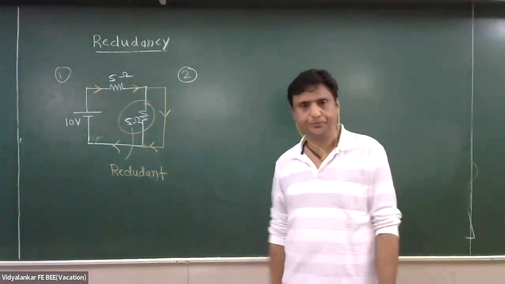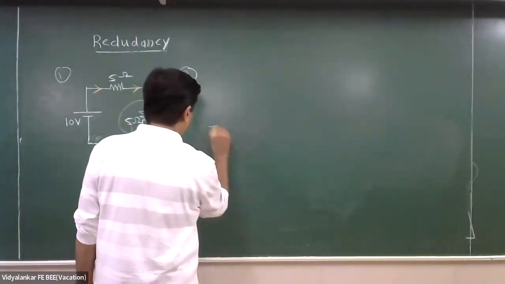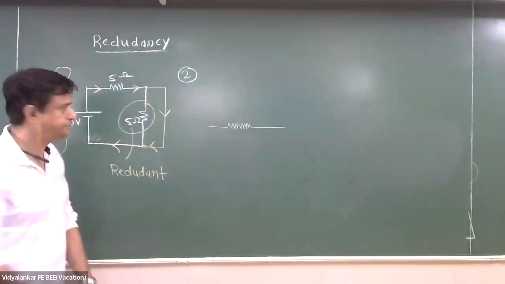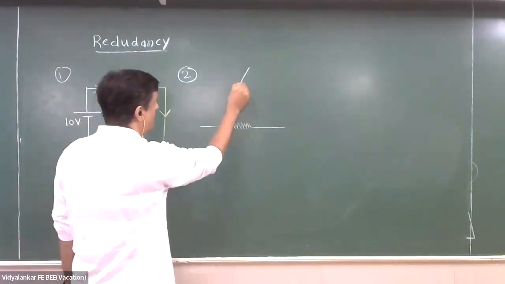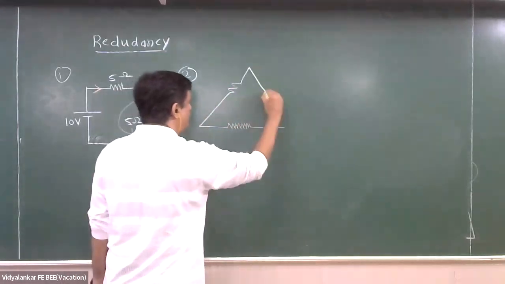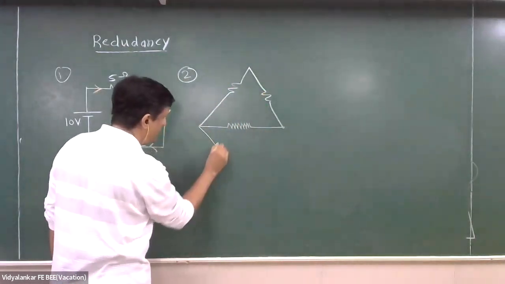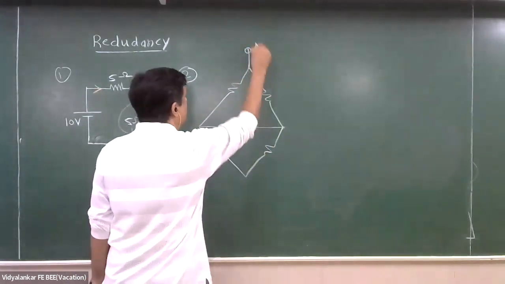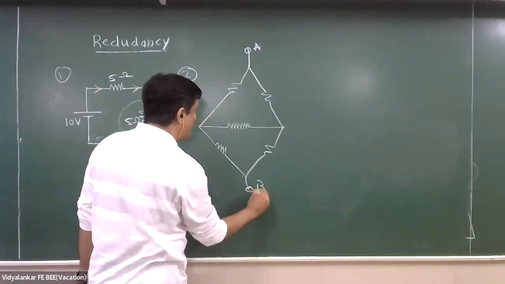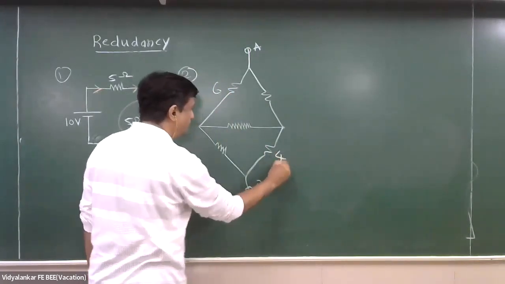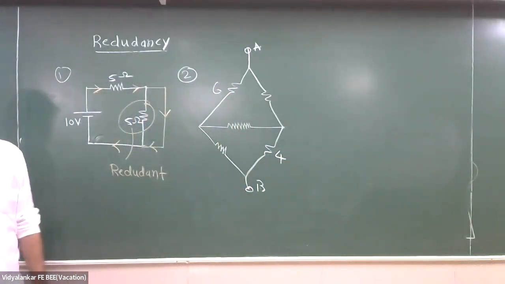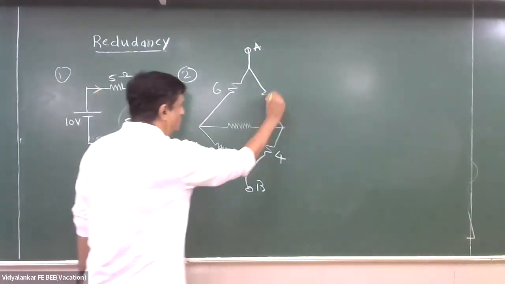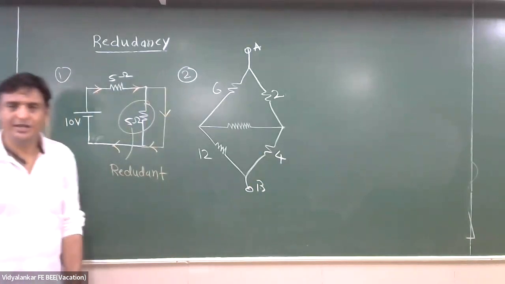So children, now look carefully. Six, 4. What is 6 times 4? 24. 12, 2, 24.